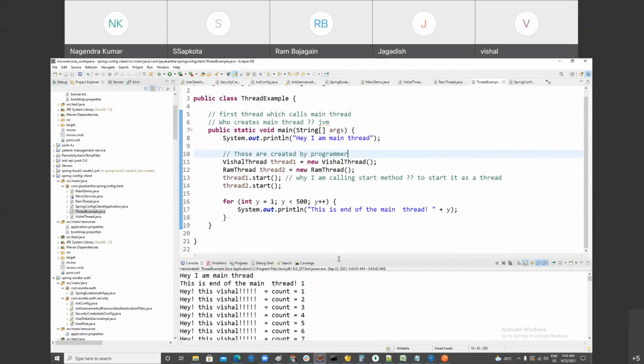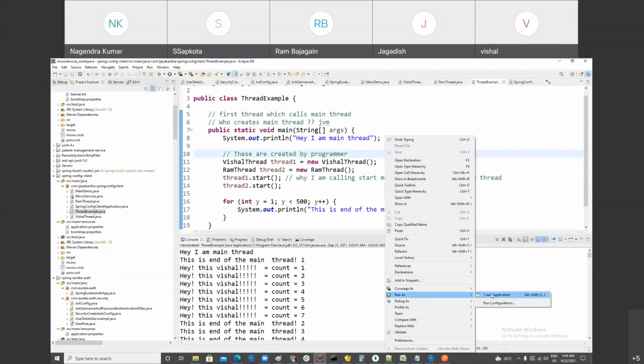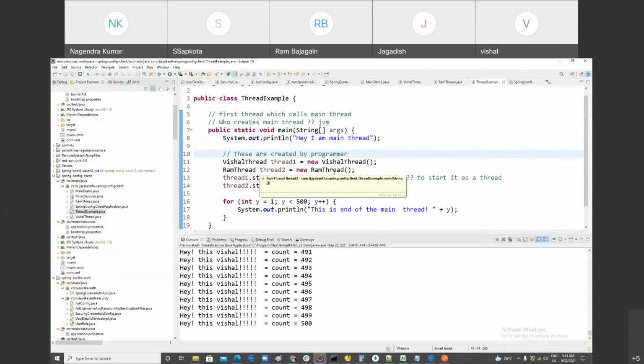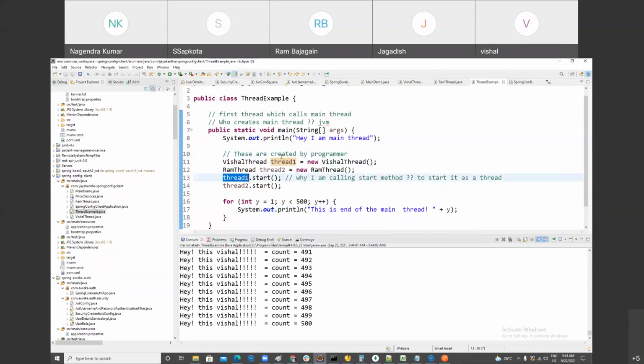Understand. So, how to create a thread is easy. You have to extend the Thread class, right? Here I am creating two objects. Unless and until you start, the thread will not come in the picture. So here I am starting thread one first, Vishal and Ram. So who will execute first, Ram or Vishal?